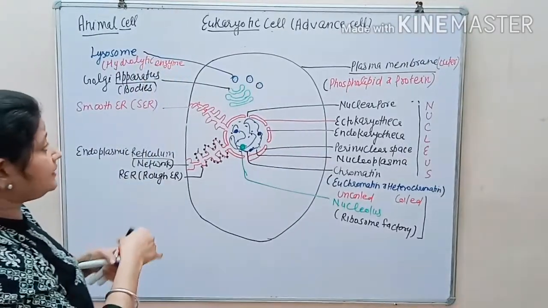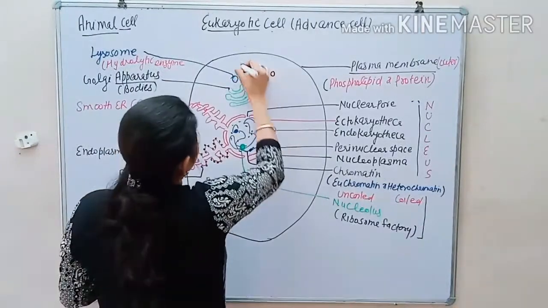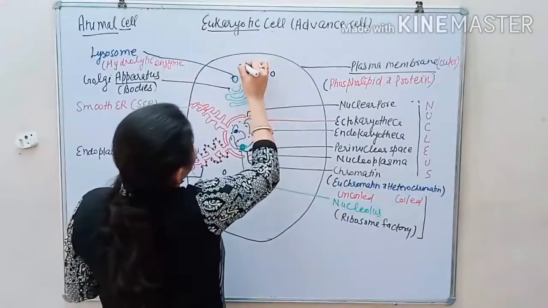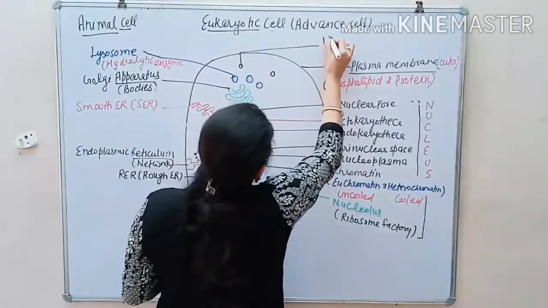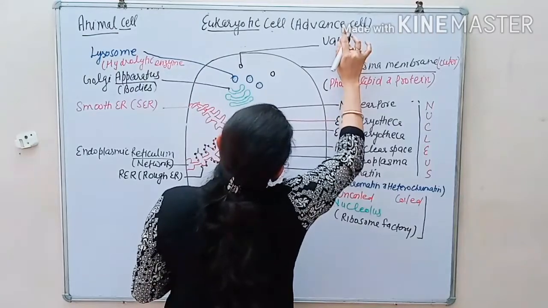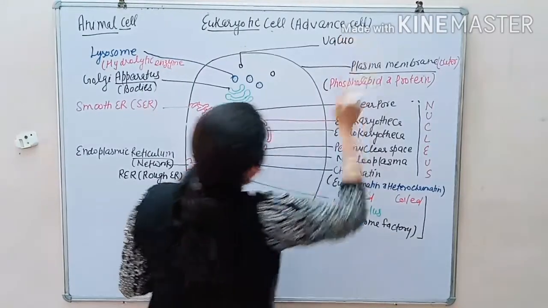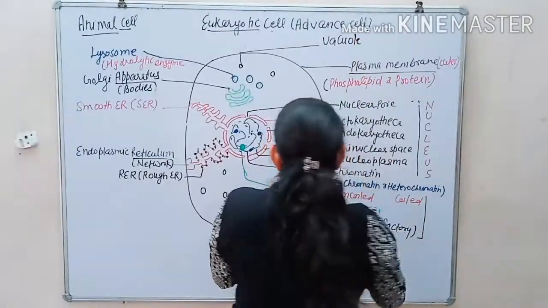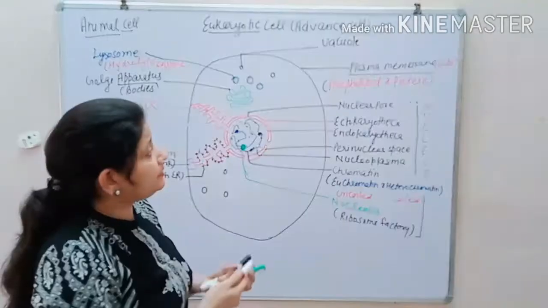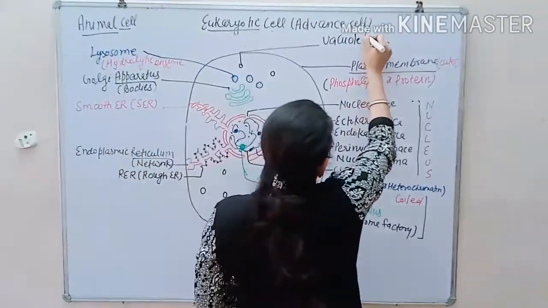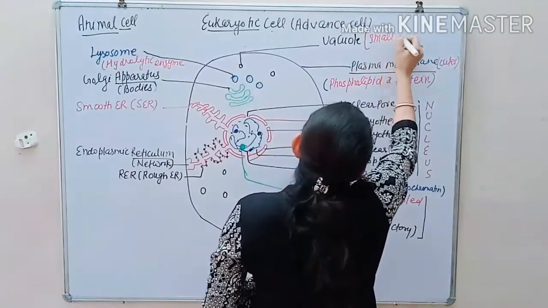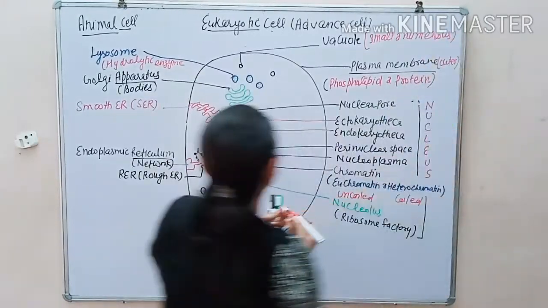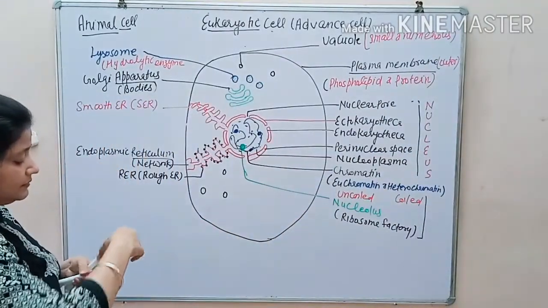In the animal cell, there are various small vacuoles present. They are large in number. These are called vacuoles. Vacuole is present in plant or animal cell. Plant and animal cells vary due to the presence of the vacuole. Plant cell में vacuole large है, animal में क्या है? Small. Vacuole is small and numerous. किस केस में? Animal cell.